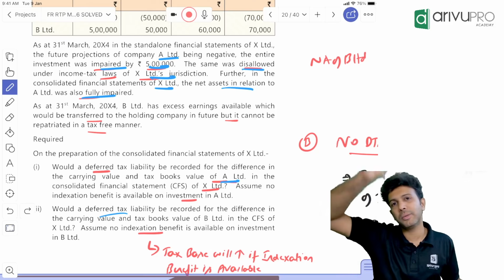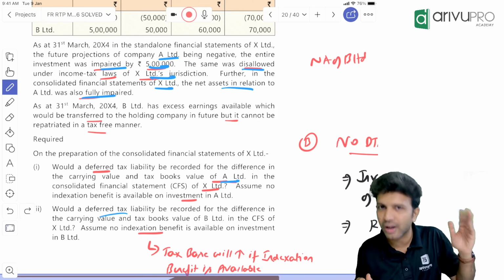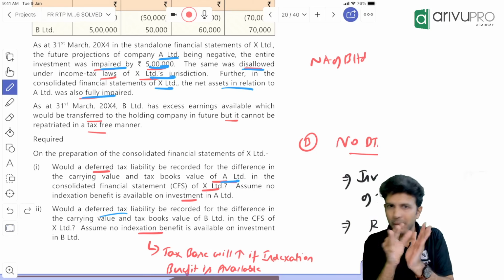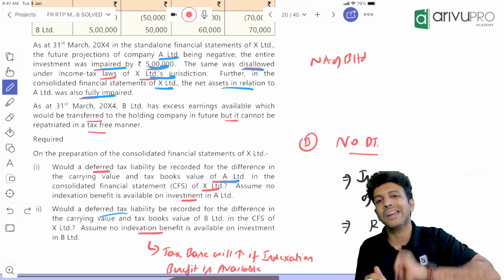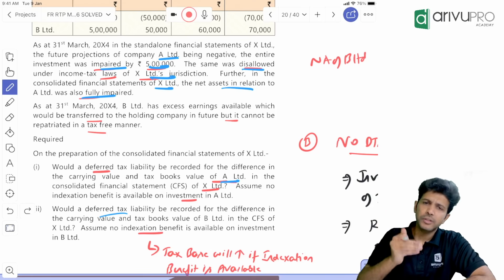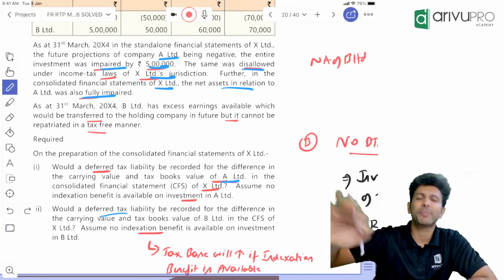But the tax base will not have this fair value adjustment. It is there only in accounts, not in tax. So there will be a mismatch. The carrying amount and tax base will not match. On this, will you create DTA or DTL, is what they're asking. Actually, you can write a one-liner, but first we will calculate.